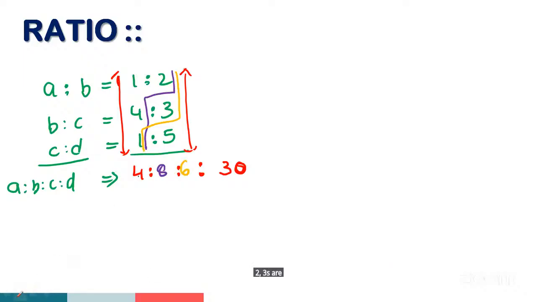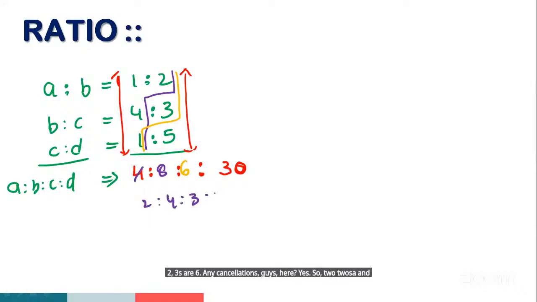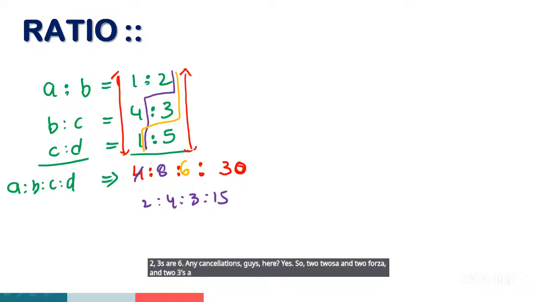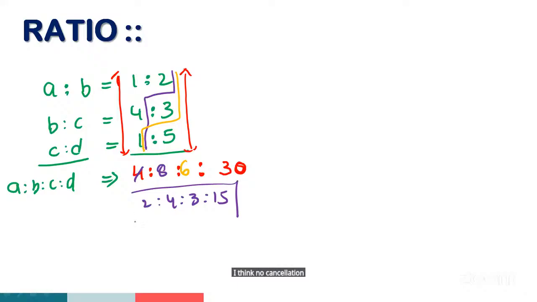Any cancellations, guys, here? Yes. So 2 2s are, and 2 4s are, and 2 3s are, 2 15s are. Again, any cancellations here? I think no cancellation. The final answer here, A is to B is to C is to D is 2 is to 4 is to 3 is to 15, guys.